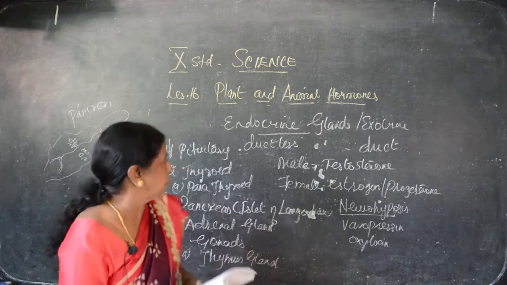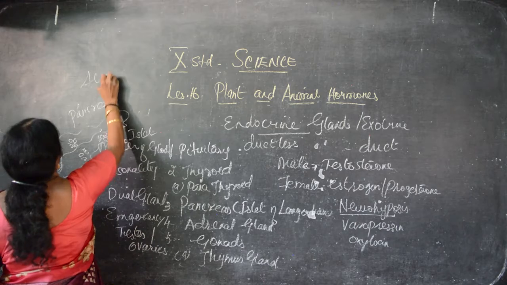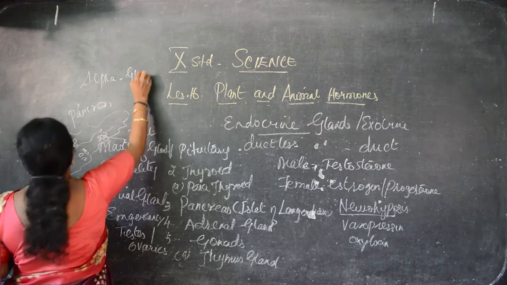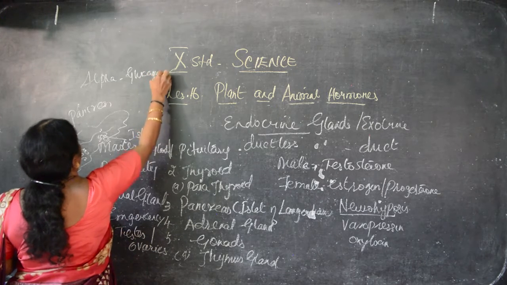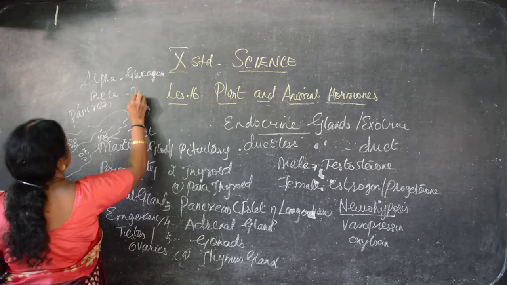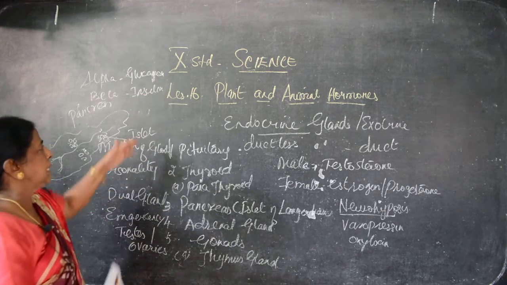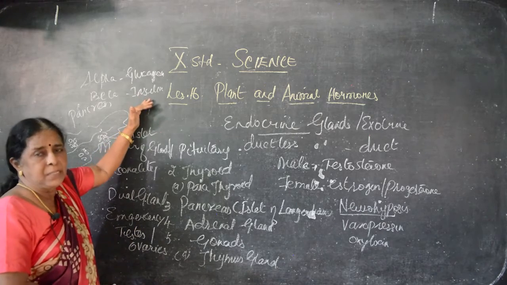So alpha cells secrete glucagon. Always remember. And beta cells, insulin. The excess sugar in our body is converted by the hormone insulin. If it is not secreted properly, we get the sugar disorder.